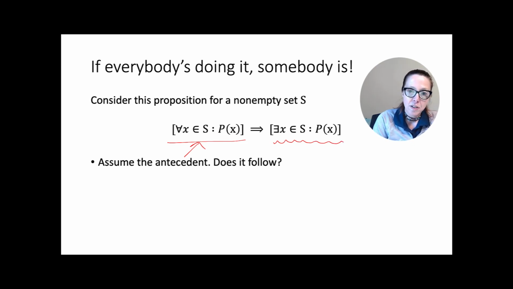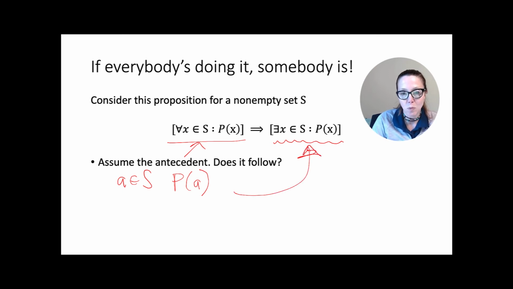Well, we're assuming that we have this non-empty set S, and we say that for all x in S, P of x is true. So we know that we have some element A in S, and we're going to assume that P of A is true. But that's all I need to show that there is one, at least one. This wouldn't work if this was possibly an empty set, but this is a non-empty set, and so we know we have at least one. So if everybody's doing it, somebody is.